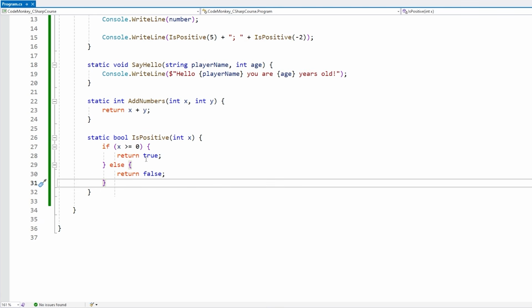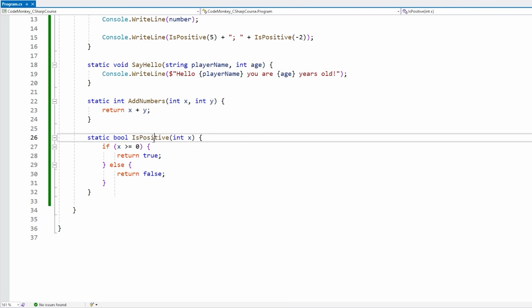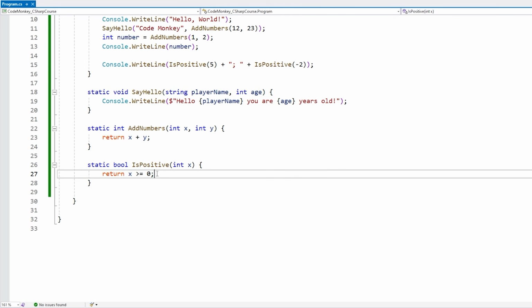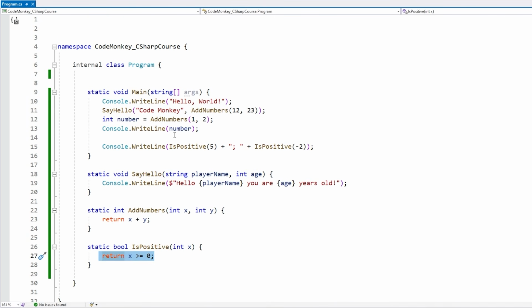Also, by the way, here, instead of doing these returns, instead of doing these ifs, we can really just return the condition itself. So we can just do return and just return the condition. So just like this. And yep, everything still works exactly the same. When the code gets to here, it is going to evaluate this condition, which is going to return true or false, and then returns the whole thing and then prints it out.